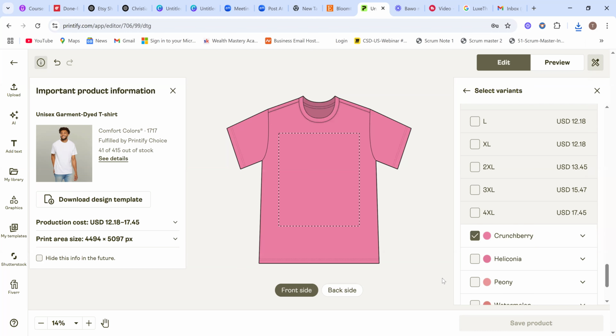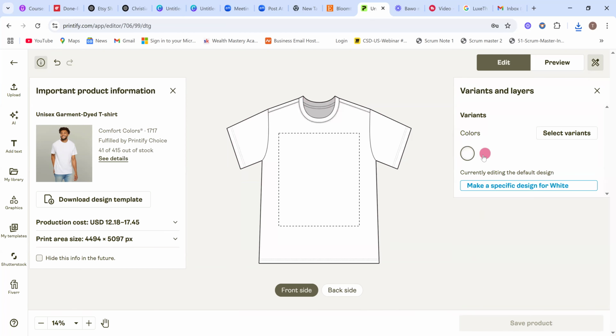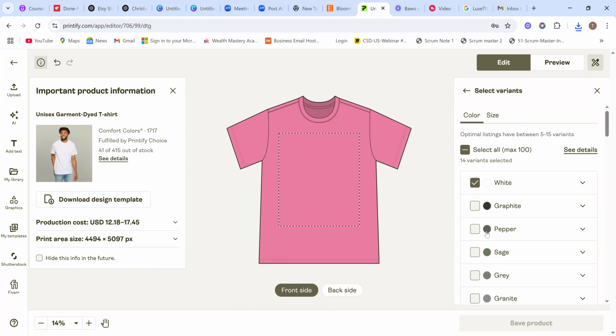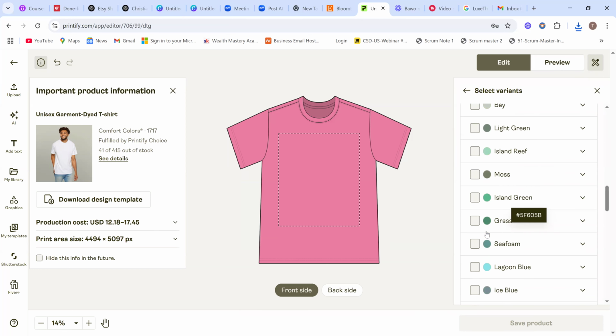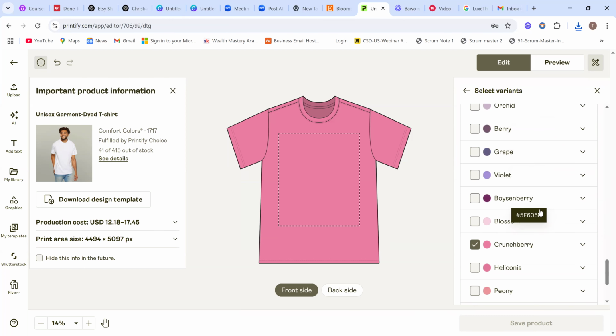Yeah, this is our pink. Should we go with this pink, or is it kind of too pink? Let's see. Let's pick a new one that is a little lighter in color. Yeah, let me go with the blue one.